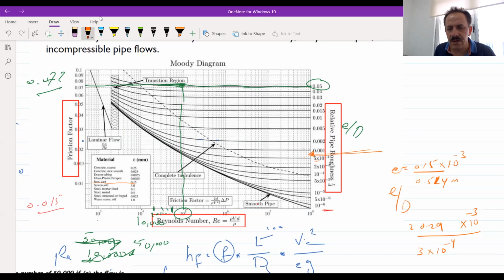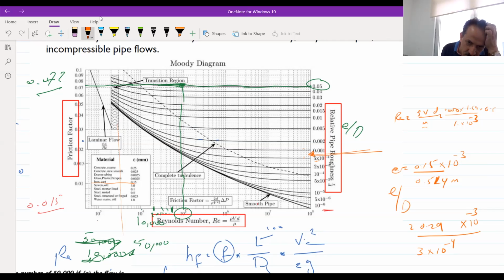Now we have to find the Reynolds number. The Reynolds number is equal to rho VD over mu, right? So rho is 1000 and V is 1.59 times diameter is 0.51, divided by mu, which is 1 times 10 to the power minus 3. Something high like this. Even if we have turbulent flow, it will be more than 4,000, so the more than 4,000 is here.